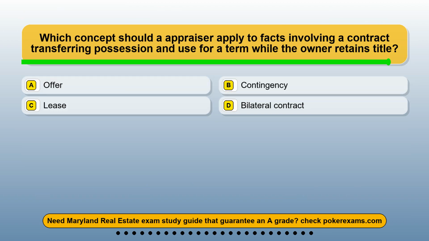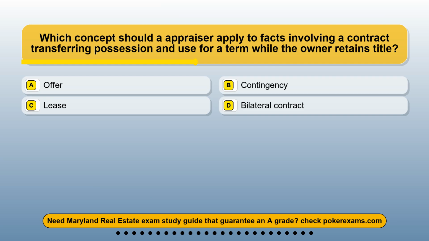Question 25. Which concept should an appraiser apply to facts involving a contract transferring possession and use for a term while the owner retains title? Option A, offer. Option B, contingency. Option C, lease. Option D, bilateral contract.